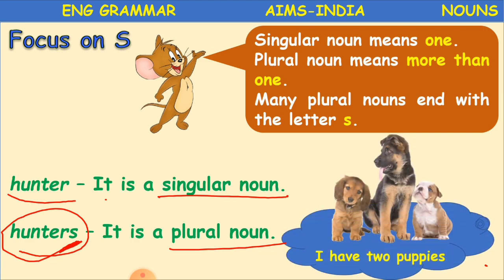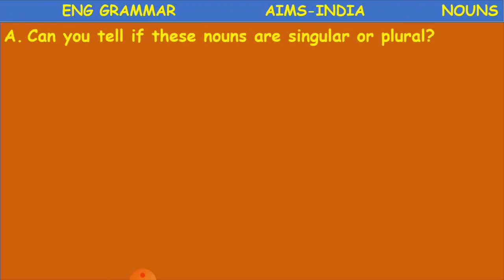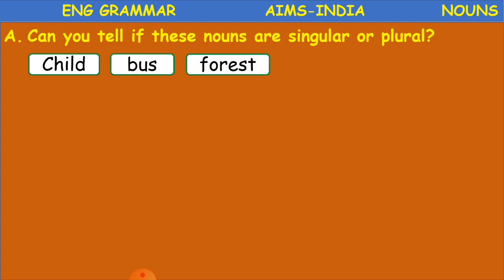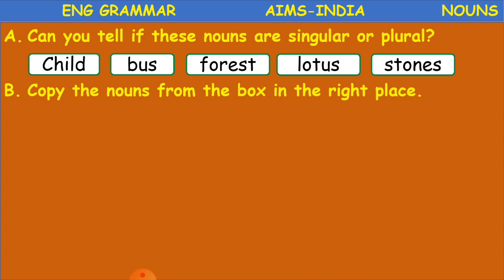Clear children? Now here we are giving you some words where we have to identify whether they are singular or plural. Child, bus, forest, lotus and stones.